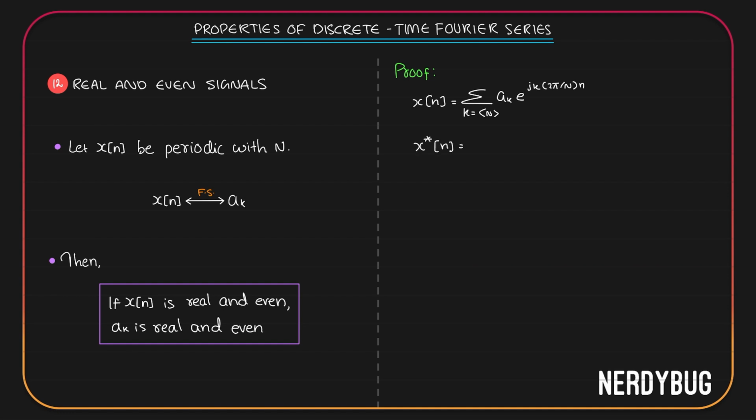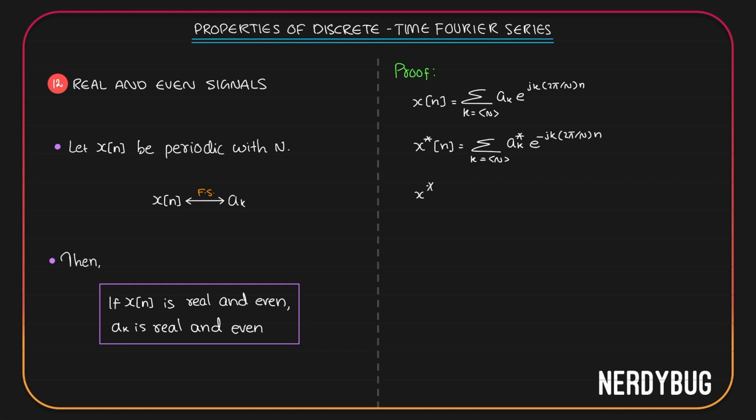To get x conjugate of n, instead of ak, we'll take ak conjugate, and plus j over here will become minus j. So it will be summation, k takes any N consecutive integer values, ak conjugate e raised to minus jk 2 pi by N.